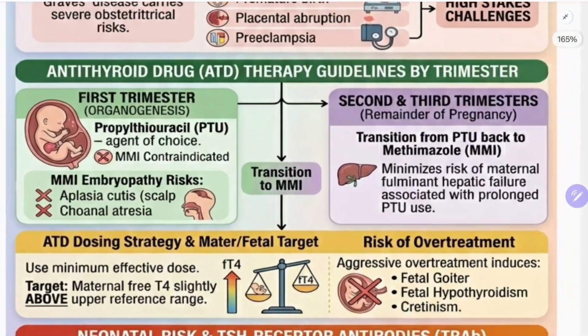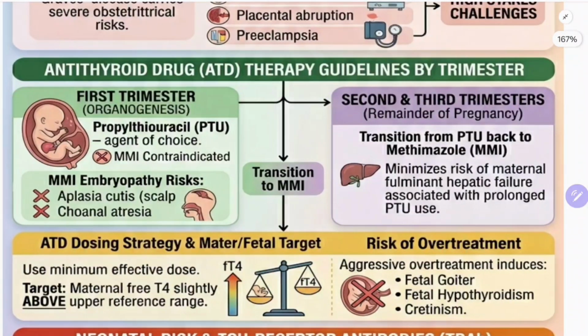Now, antithyroid drug therapy guidelines by trimester. In the first trimester, because there is organogenesis, PTU is the drug of choice. Methimazole is contraindicated. It can cause aplasia cutis and choanal atresia. After the first trimester, you should transition to methimazole in the second and third trimester. Transition from PTU back to methimazole minimizes the risk of maternal fulminant hepatic failure associated with prolonged PTU.